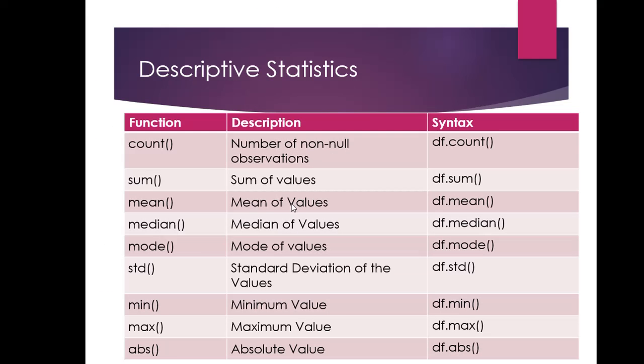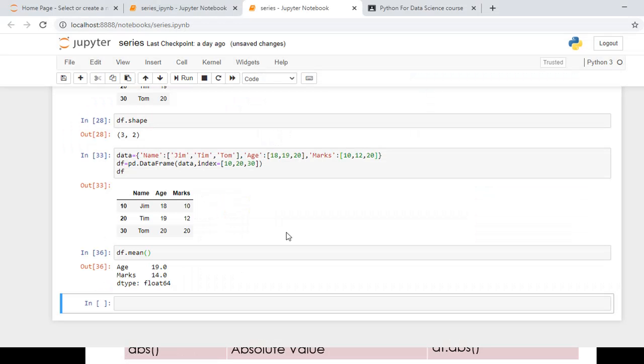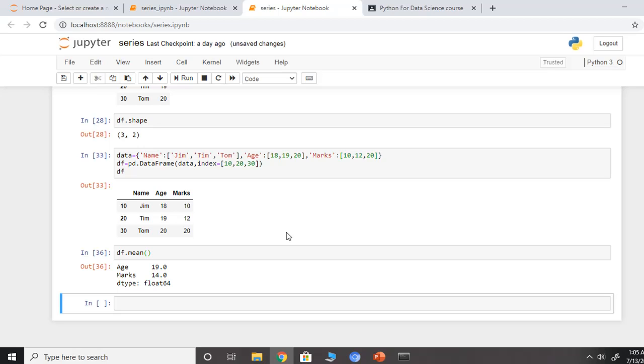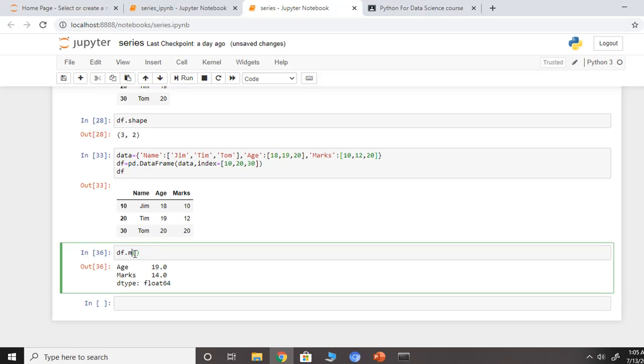The next one is median. What median actually does is sort the values and take the value at the midpoint. Through mean I got the values 19 and 14.